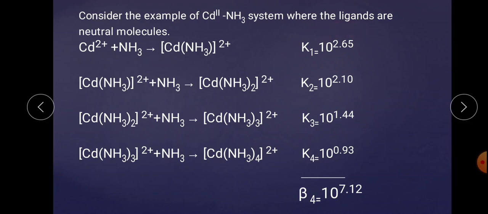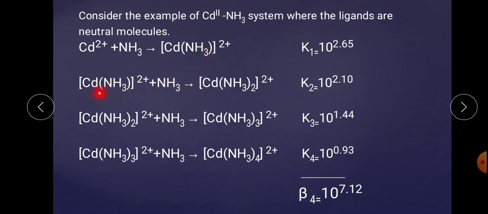In the second step, this product is a reactant here. Again another molecule of ligand is added, and then there is a formation of this complex. Here metal plus ligand forms ML.